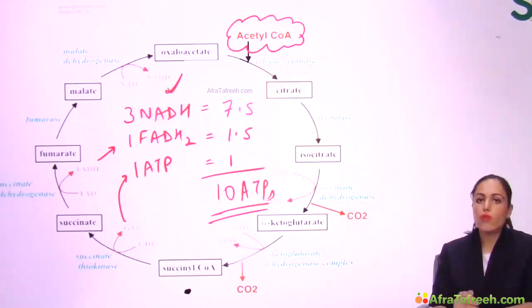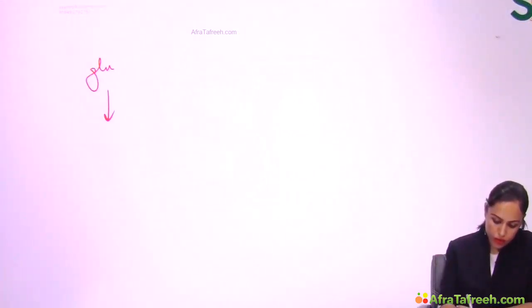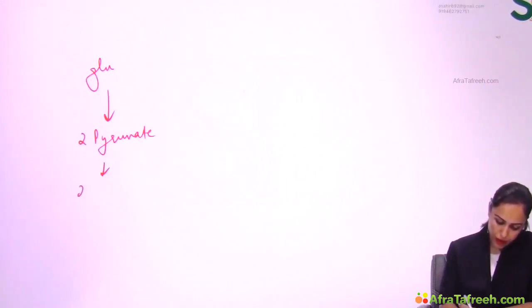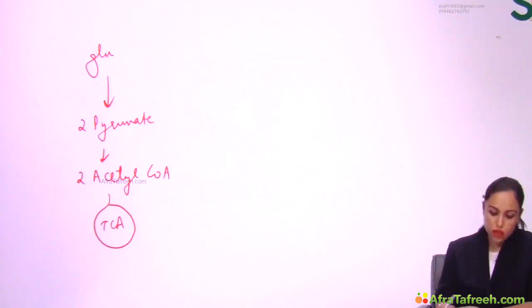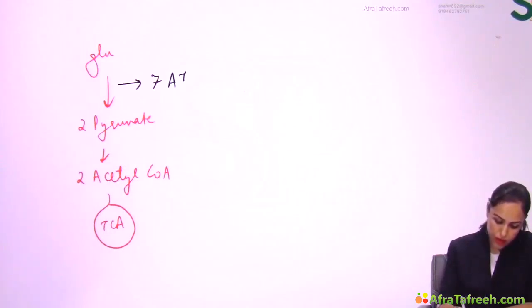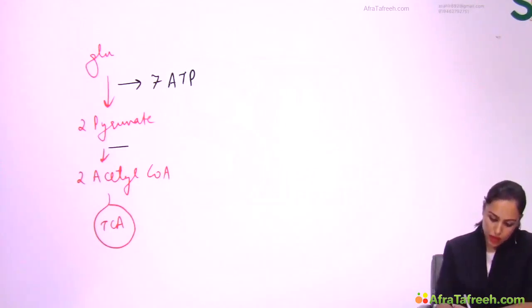Now let's count from 1 glucose and that will be complete breakdown of glucose. So 1 glucose will be converted to 2 pyruvate. 2 pyruvate via link reaction will make 2 acetyl-CoA and these 2 acetyl-CoA will go into TCA cycle, right? So energetics is: in glycolysis, glucose to 2 pyruvate, we get 7 ATPs because it is aerobic glycolysis, end product pyruvate. Then in link reaction, I told you 2 NADH are formed.